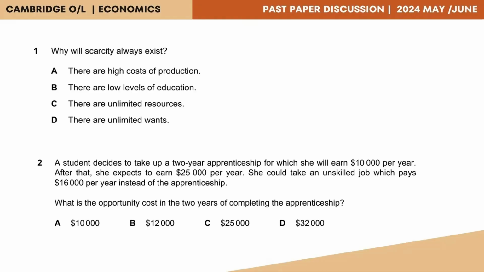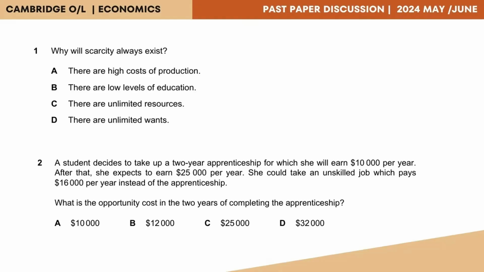Scarcity refers to the relative concept that represents the unlimited nature of human wants in comparison to the limited nature of economic resources. So, in short, we say scarcity exists because we have limited economic resources and unlimited wants.